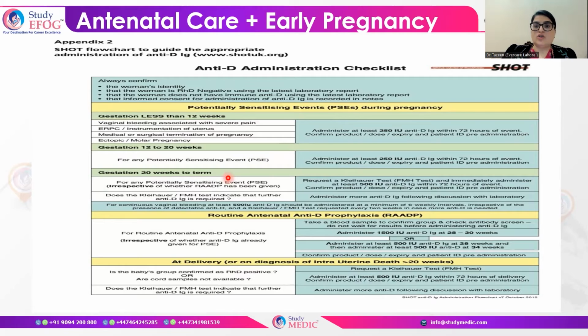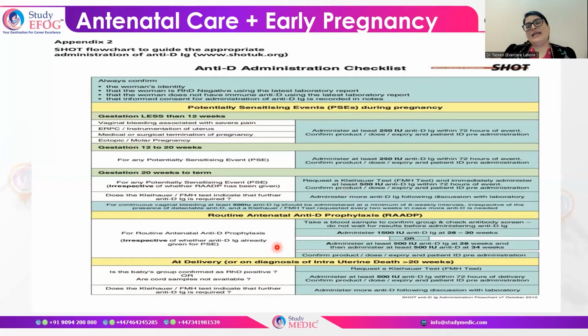Gestational age 20 weeks to term. For any potentially sensitizing event, you have to give her anti-D, as well as do the fetal-maternal hemorrhage quantification, which can be done by requesting a Kleihauer test. You can administer at least 500 international units of anti-D within 72 hours, and more dose can be administered to the patient if needed, depending upon the quantification of fetal-maternal hemorrhage.